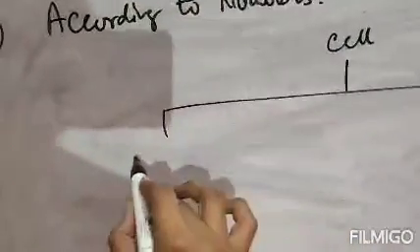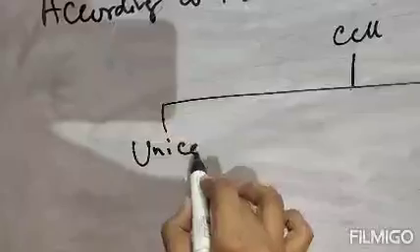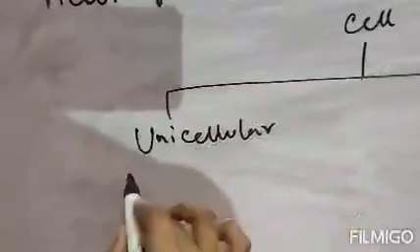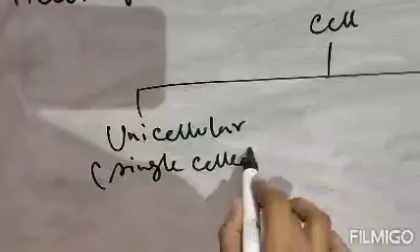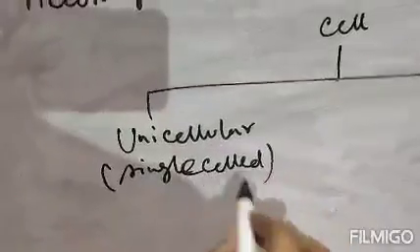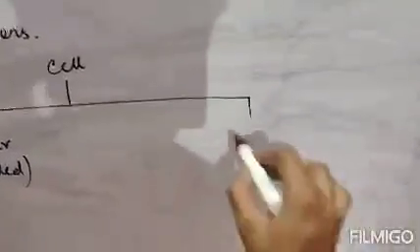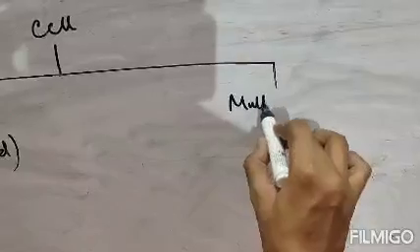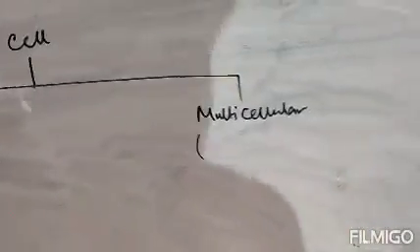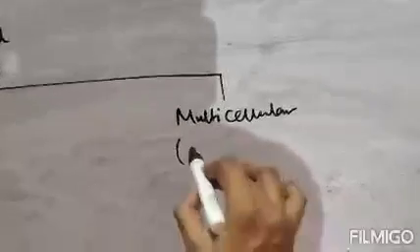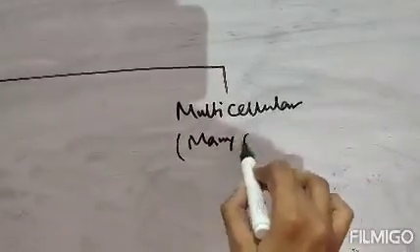One is unicellular. Unicellular means single celled, and the second one is multicellular. Multicellular means many celled.